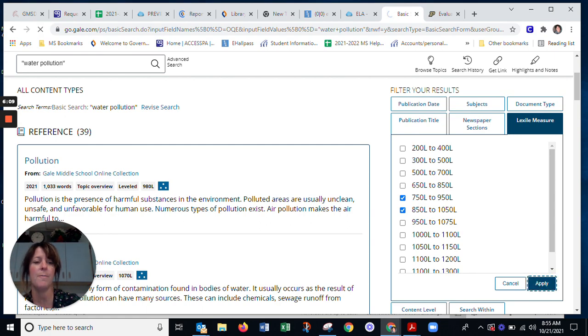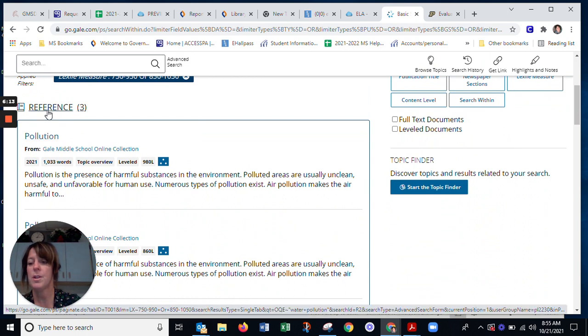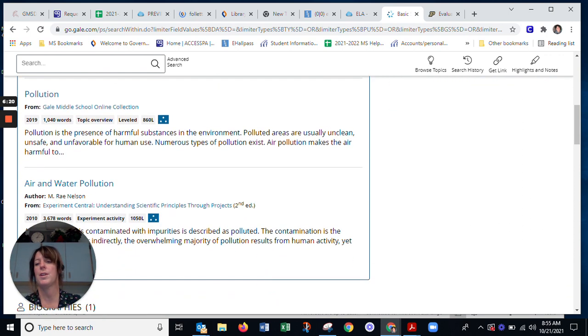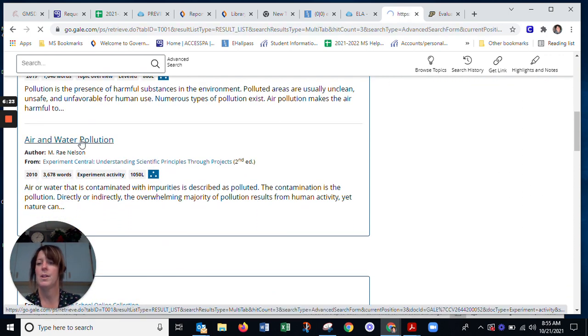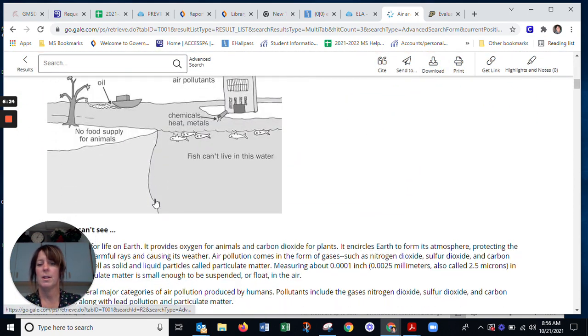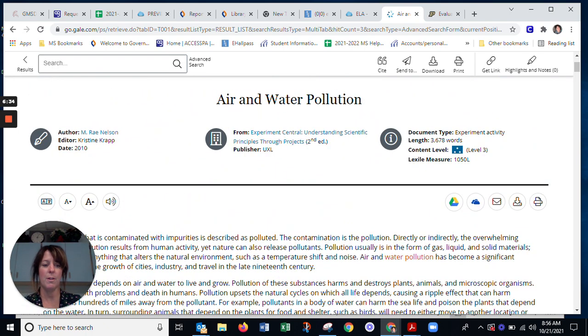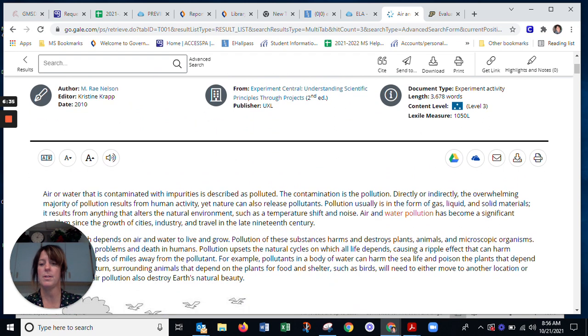So let's just look at what happens when we do that. We see that now we're only getting 3 reference articles, but that's okay because we know that those 3 reference articles are ones that we are going to be able to read. So air and water pollution, we open that and we can see that it's going to have some readable, easy to understand information. We can also download this. With the databases, you can also change the text size. You can listen to the information out loud so it can read it to you. I'll show you what that looks like.